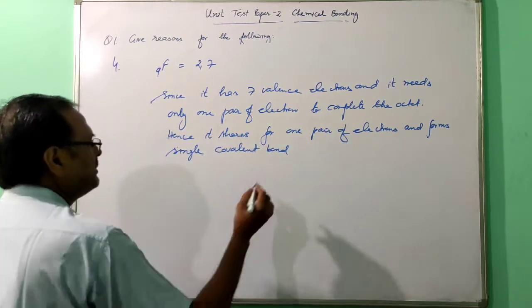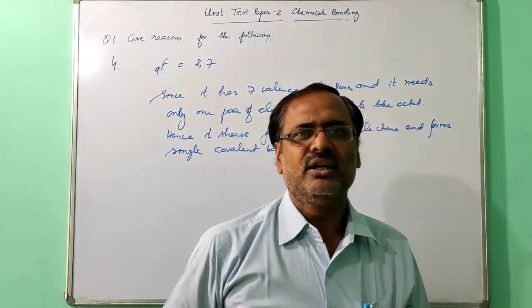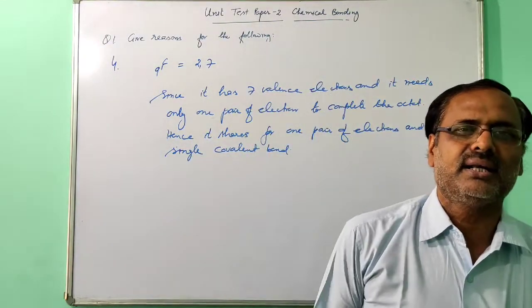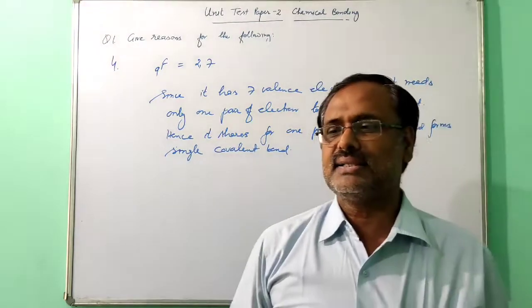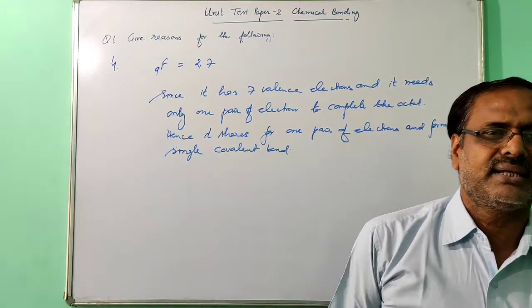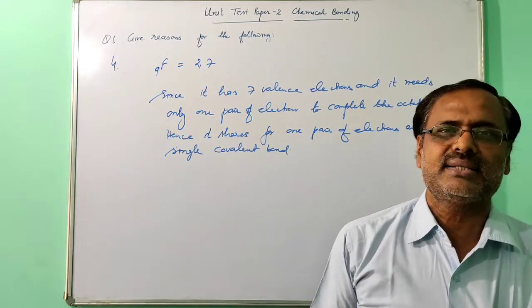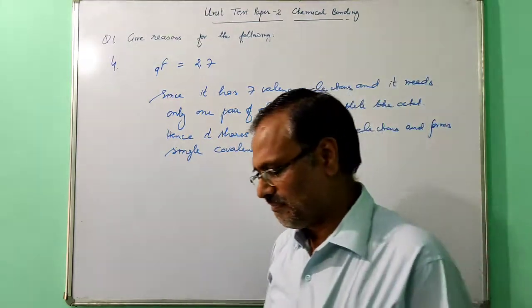I have told you that just you see in the outer shell, if 7 electrons are there, they will share one pair of electrons. If 6 electrons are there, they will share 2 pairs of electrons. If 5 electrons are there, they will share 3 pairs. You can simply calculate how many electrons are needed to complete the octet.